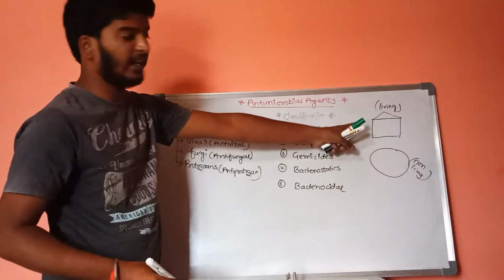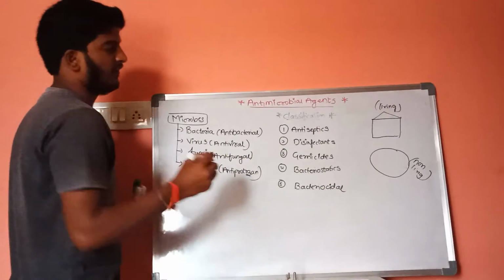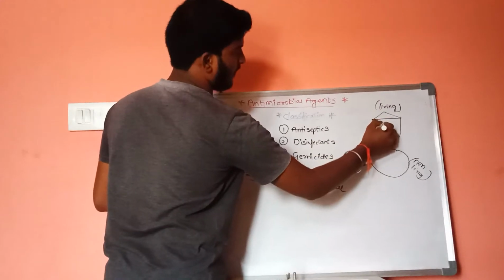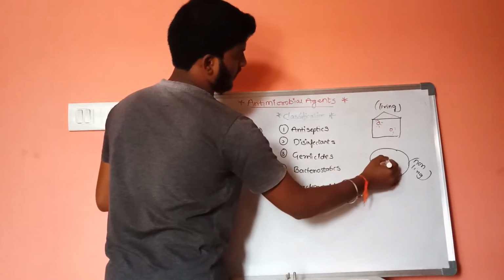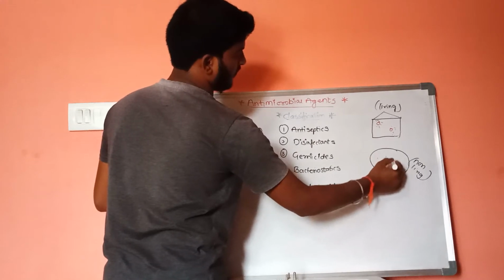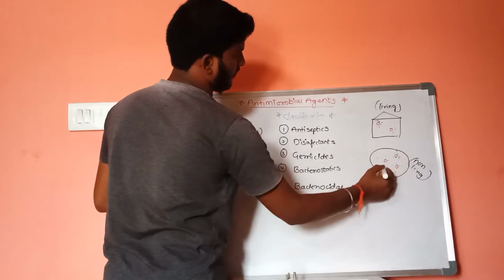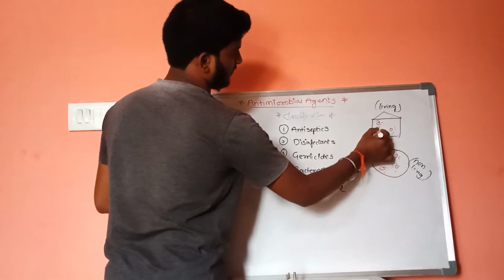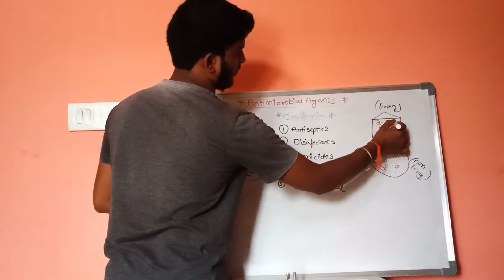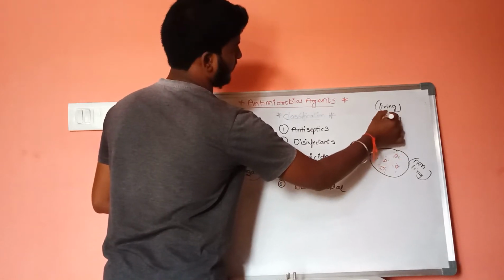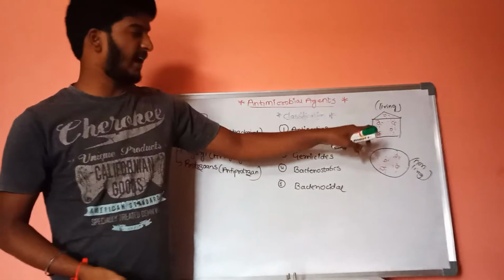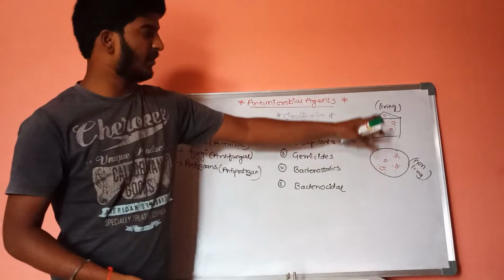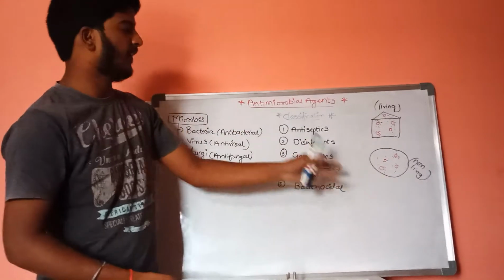Whenever bacteria enter these two parts, this radical structure is a bacteria. This bacteria will enter into living things and non-living things.